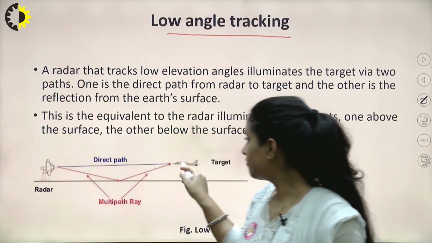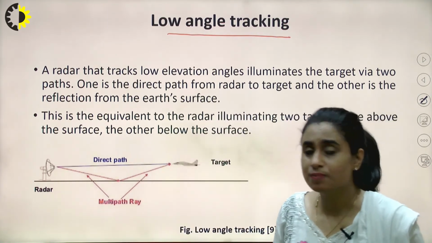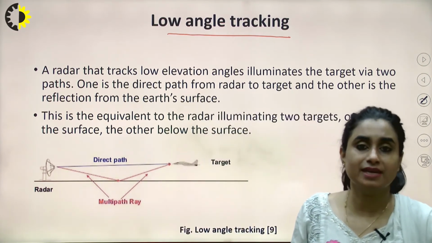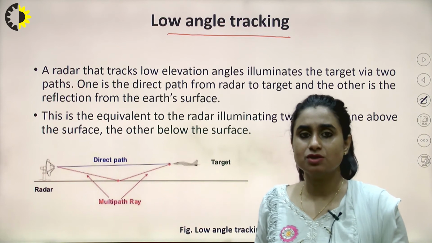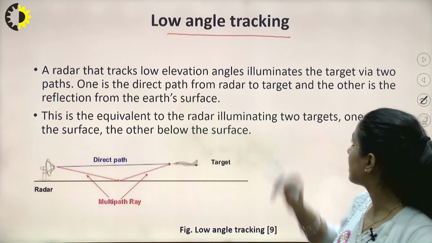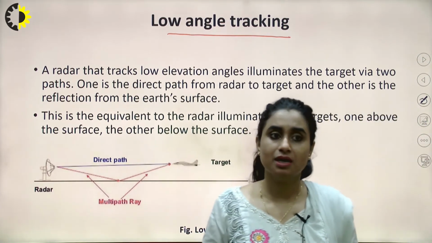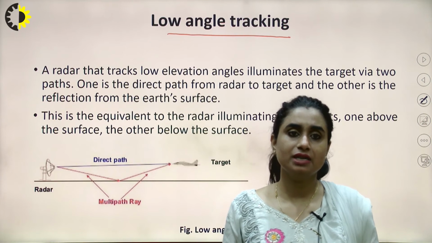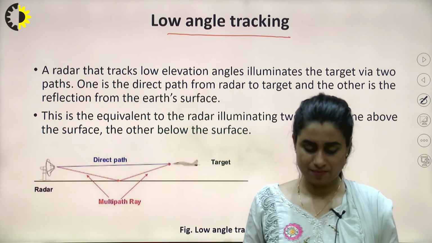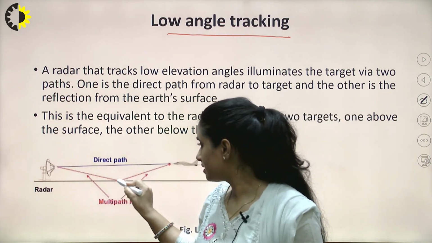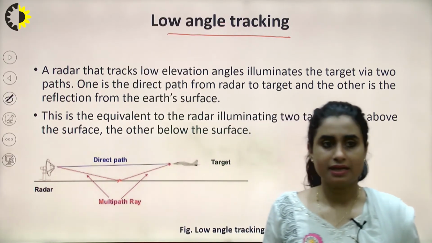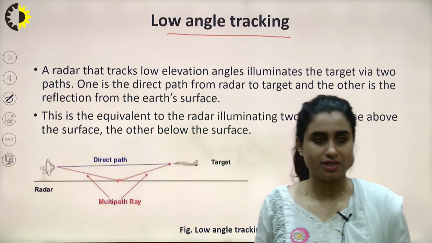Here, the wave will reach my target using two paths. One will be the direct path, another would be after reflecting from the earth surface. This is because of the low elevation angle. One is the direct path from radar to target, and the other is the reflection from the earth surface. This is equivalent to the radar illuminating two targets, one above the surface, another below the surface. So these two paths have to be considered and used in our calculation.